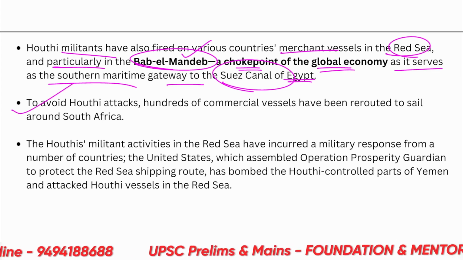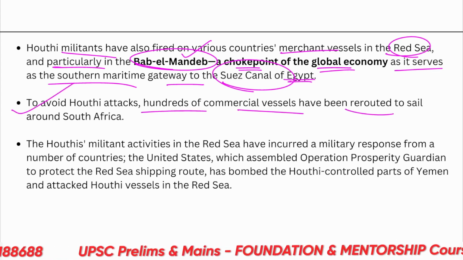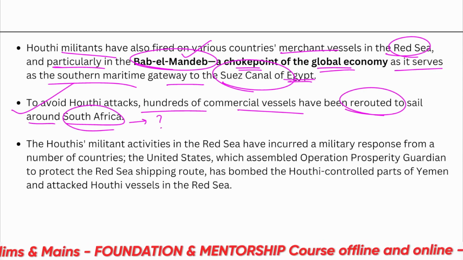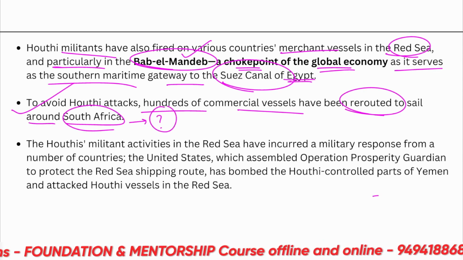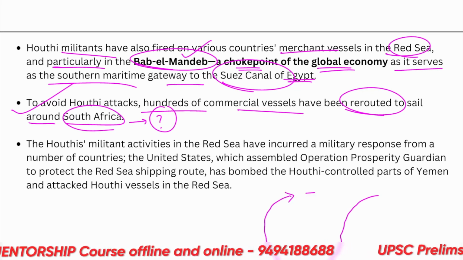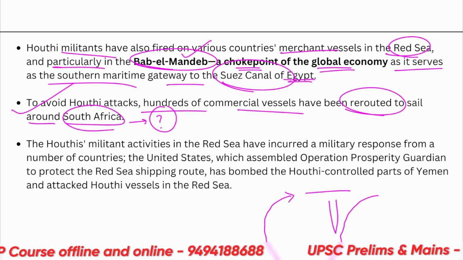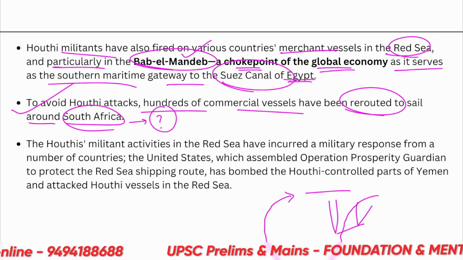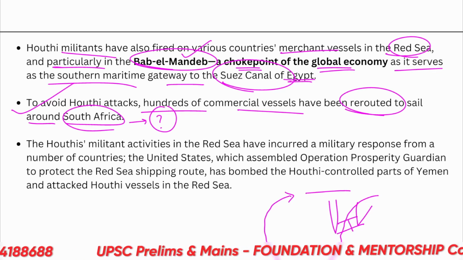Now to avoid Houthi attacks, hundreds of commercial vessels have been rerouted to sail around South Africa. Where is this pathway? Where is the Cape of Good Hope? Where is the Gibraltar Strait? And where is the Mediterranean Sea? What is its connection to the Red Sea and the Persian Gulf? We'll see all this. Where are Yemen and Oman located? We'll see all this.